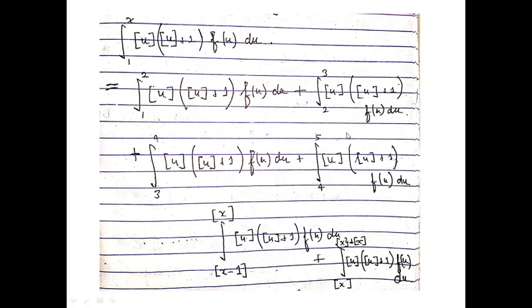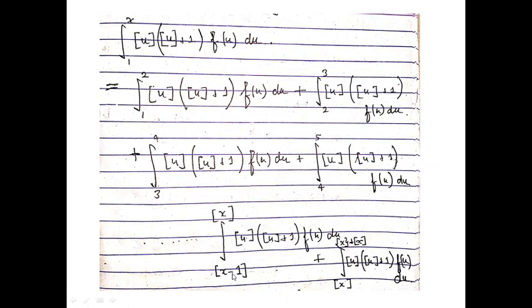Now the advantage of doing this will be that the greatest integer of u will act as a constant, because from 1 to 2, u will take the value only 1, and the greatest integer of u plus 1 will take the value 2. So this will be 1 into 2. This will be a constant in this integration. Similarly, for 2 to 3 this will be 2 into 3, for 3 to 4 this will be 3 into 4, for 4 to 5 this will be 4 into 5.